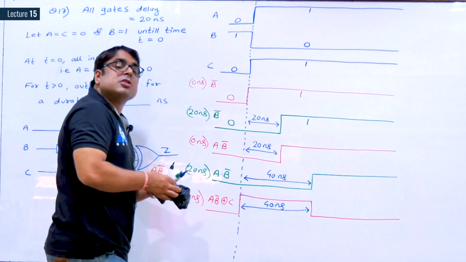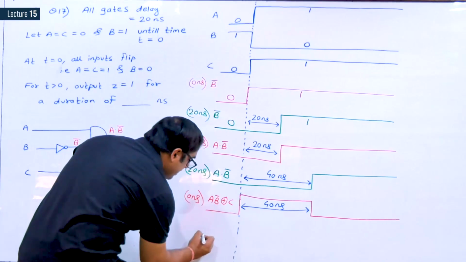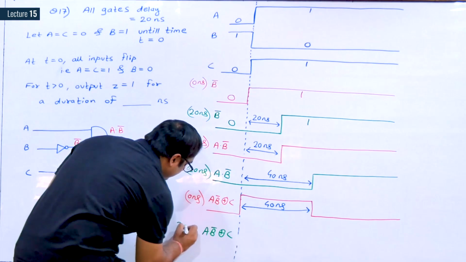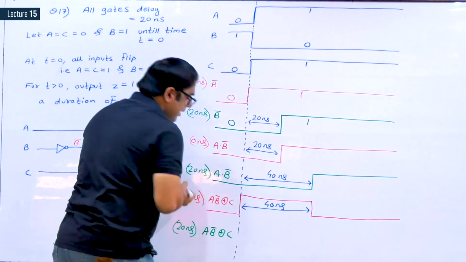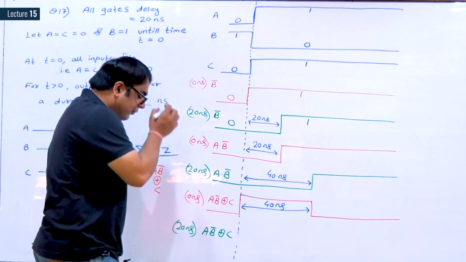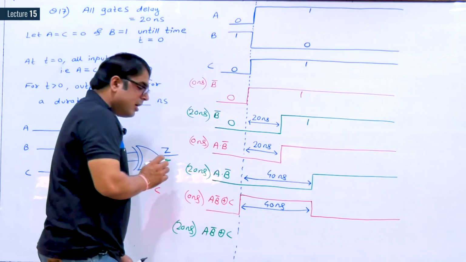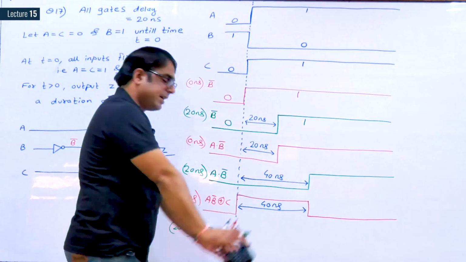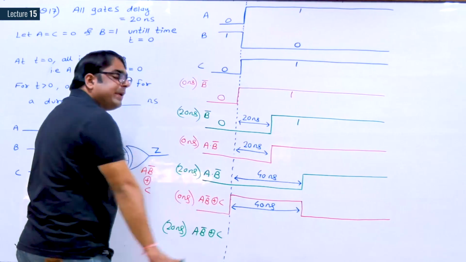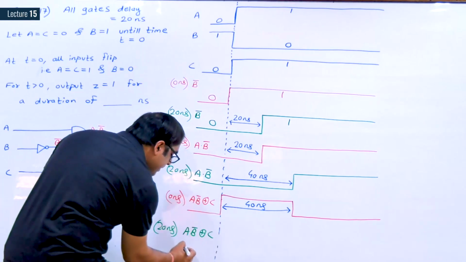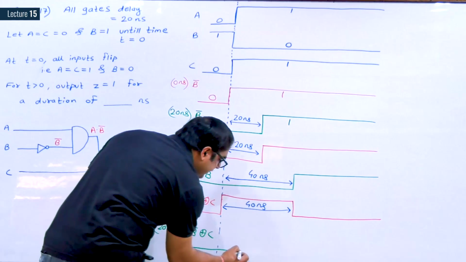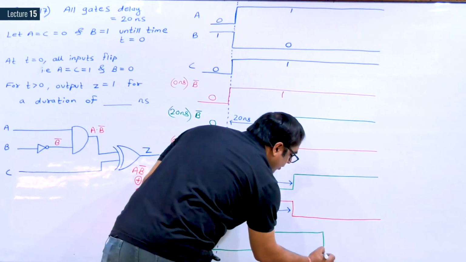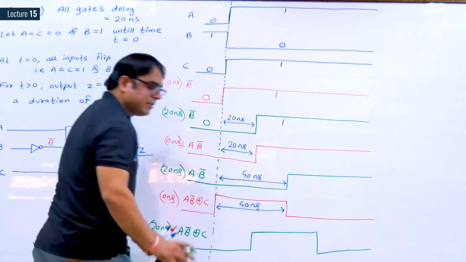But this XOR gate also has a delay of 20 nanosecond. This XOR gate has a delay of 20 nanosecond again. This XOR gate has a delay of 20 nanoseconds again. So what we have to do? Simply shift the waveform 20 nanosecond on the right hand side. Shift this waveform 20 nanosecond on the right hand side.